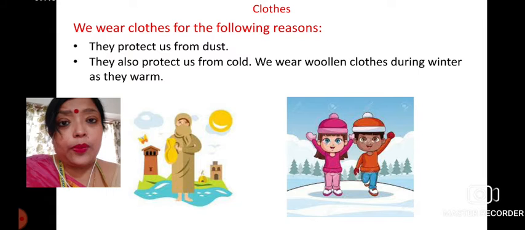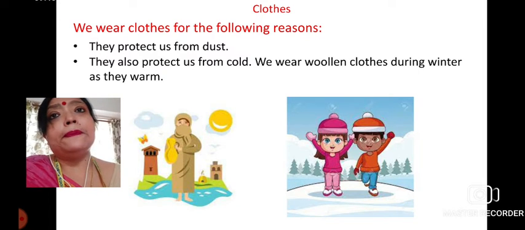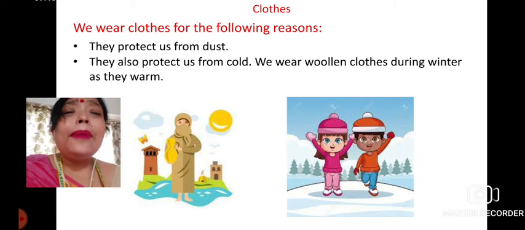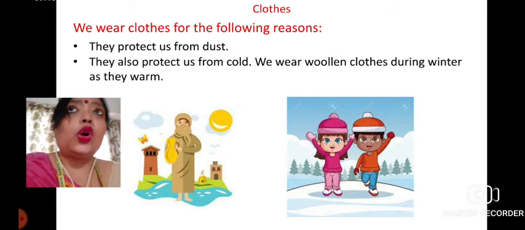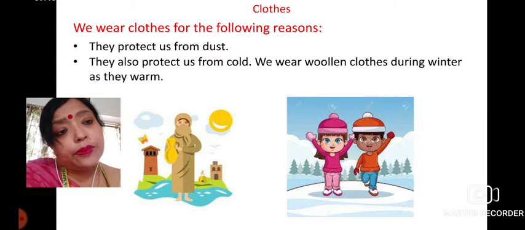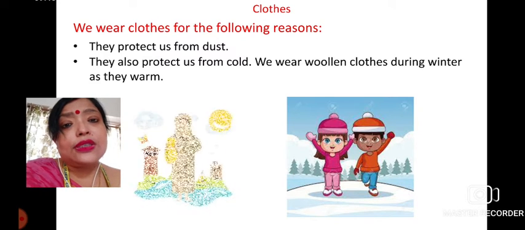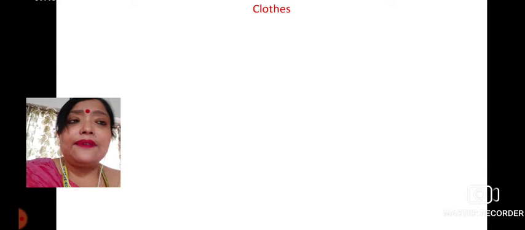Why do we wear woolen clothes during winter? Because it keeps us warm. Okay, because wool doesn't allow the body heat to escape into the environment, so our body remains warm. So woolen clothes have to be worn during the winter time to keep ourselves warm.